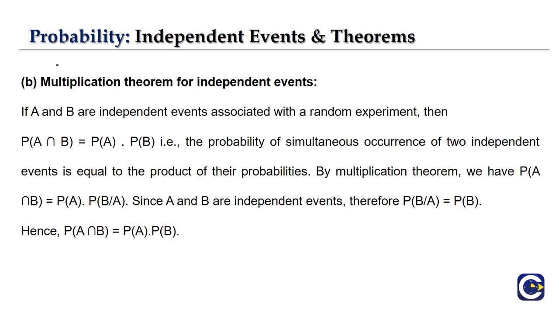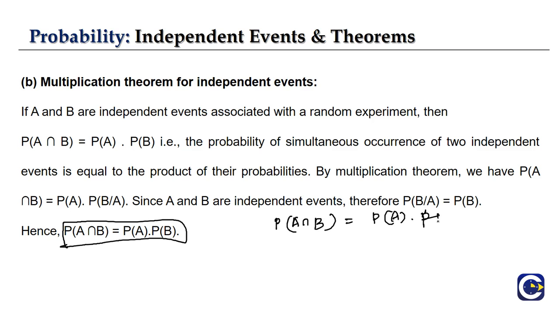So from where our P of B by A will be equal to P of B. Hence we can say our P of A intersection B is nothing but P of A dot P of B, right? Because we have derived this from our initial multiplication theorem, that P of A intersection B is equal to P of A into P of B by A.